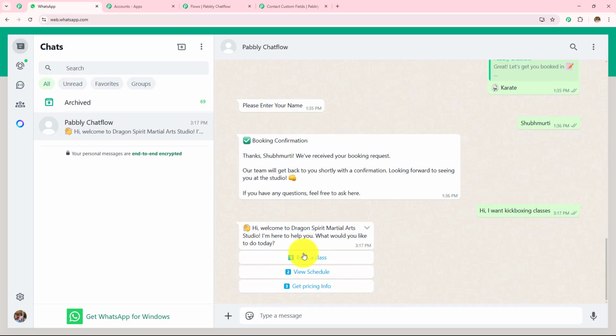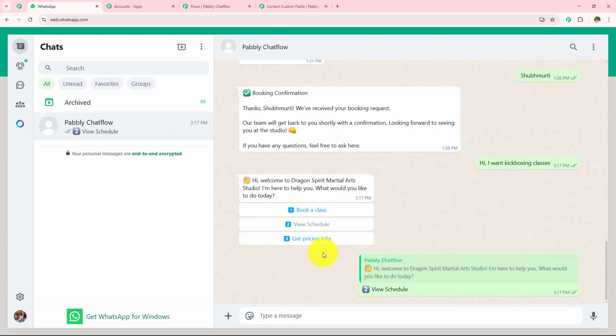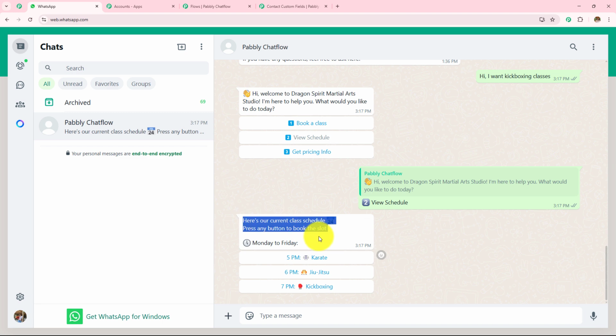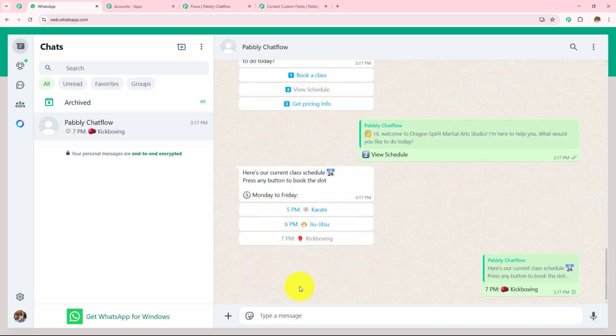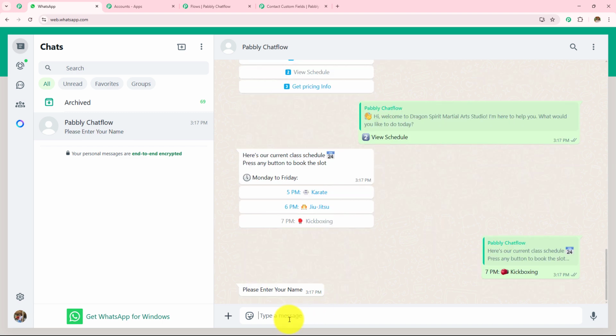Now let me click on any of the buttons and check whether it is working fine or not. So I'm going to go with this view schedule. It has sent me the schedule. 5 p.m. is for karate, 6 p.m. is for jiu-jitsu, 7 p.m. is for kickboxing. Let's go with this kickboxing, and here it is asking me to enter my name.